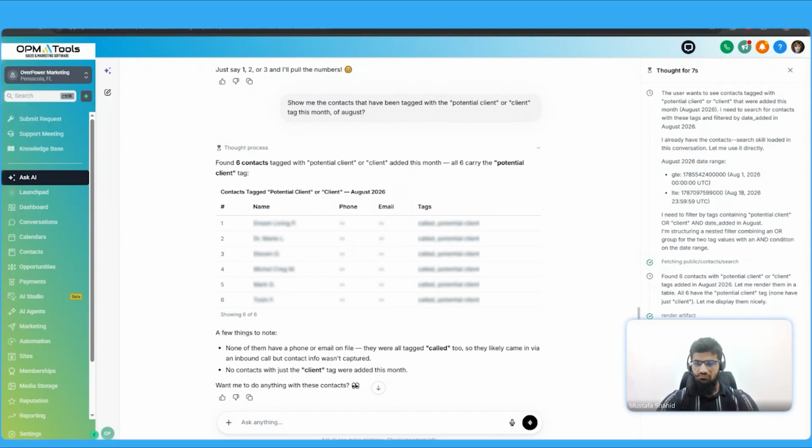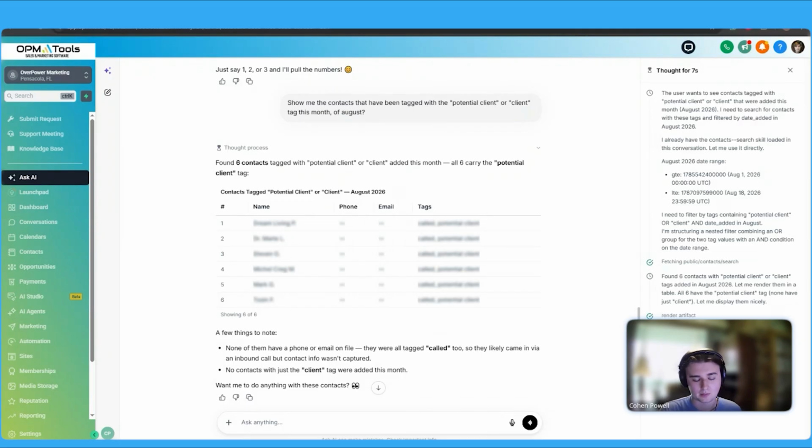Any other questions? There was one more. Can I use the reports that we get from here for client-facing reports? Yeah, absolutely. But you gotta treat AI generated reports the same way that you treat a first draft. It is pulling the information directly from the system, but you do have to review it because it is capable of making mistakes. I did skip over some of those mistakes whenever I was doing my test runs within the Ask AI. And so that's why I do say that you do need to look over it, review it, and make sure that everything is correct.